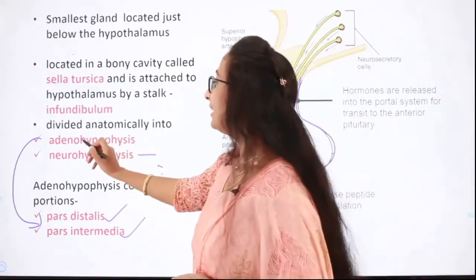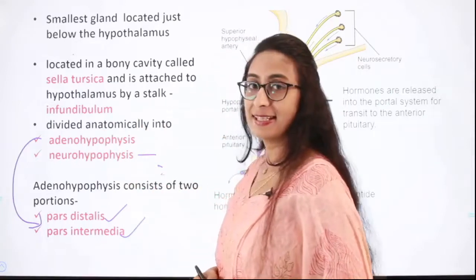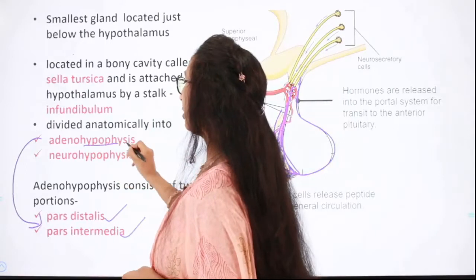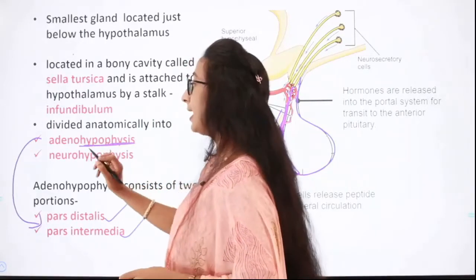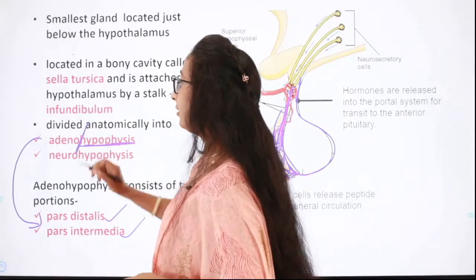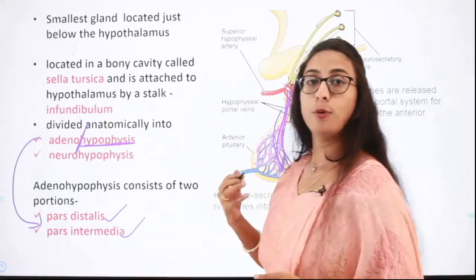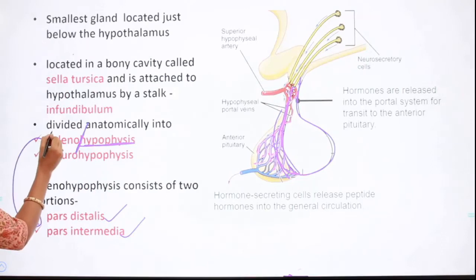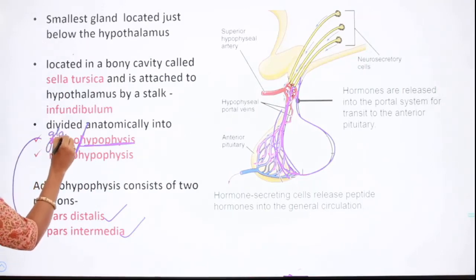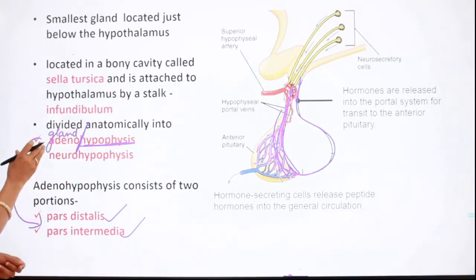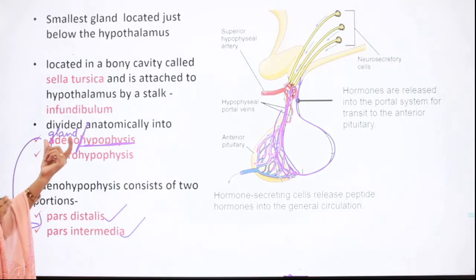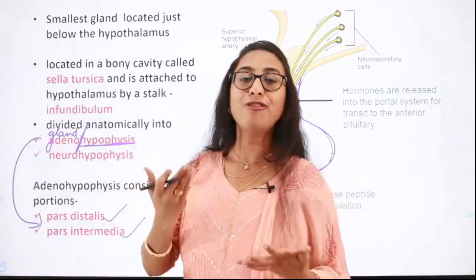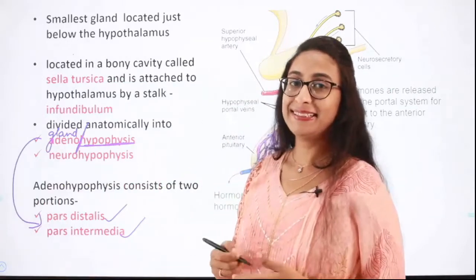So why do we call this adenohypophysis? So I told you what is the meaning of hypophysis. Pituitary gland is called as hypophysis, isn't it? Adeno, according to Greek terminology, adeno means gland, and hypo means lying under, and physis means growth, isn't it?